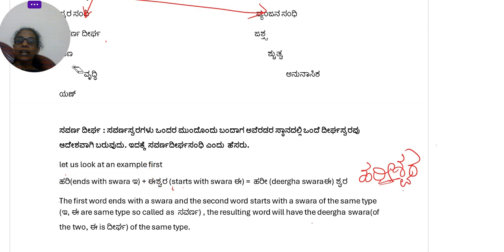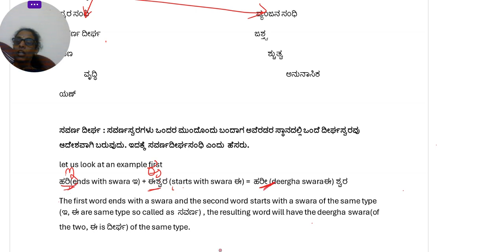Before I explain it, let's look at an example, then it becomes a little easier to understand. Let's look at this word Hari. Hari is ending with the swara I, and then Ishvara is starting with the swara I. Now I and I are of the same type. It's just that this is Hrisva Swara and this is Dirgha Swara, but they both are of the same type. When they join together, the result has the Dirgha Swara in it. Hari is becoming Hari here.